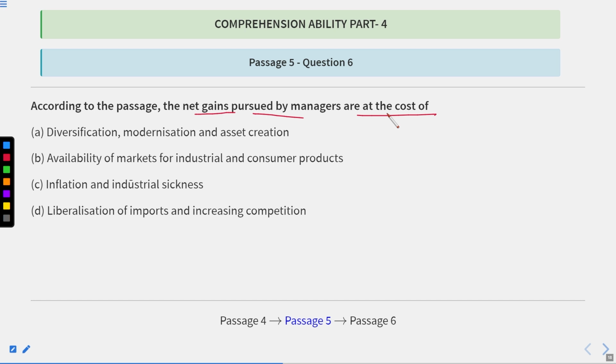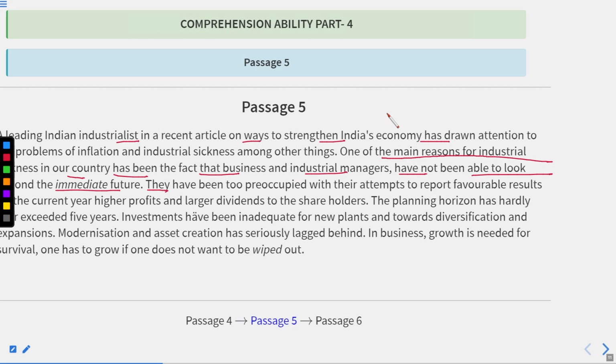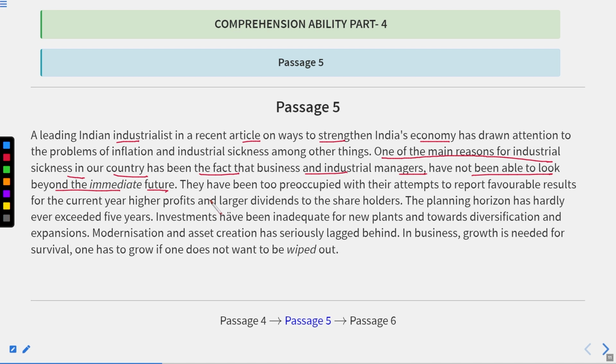Okay, now let us get back to the passage. Here it is written, towards diversification and expansions, have been inadequate for new plants. Also, if you see this, current higher profits and larger dividends to shareholders.